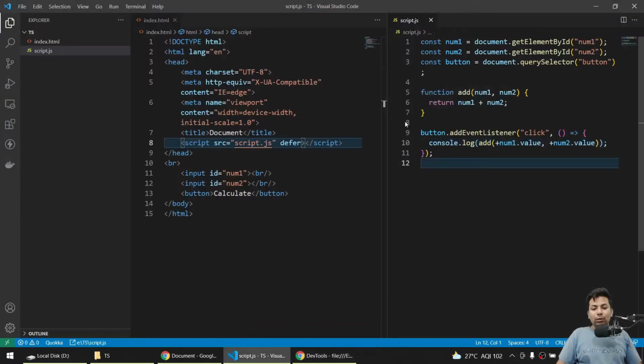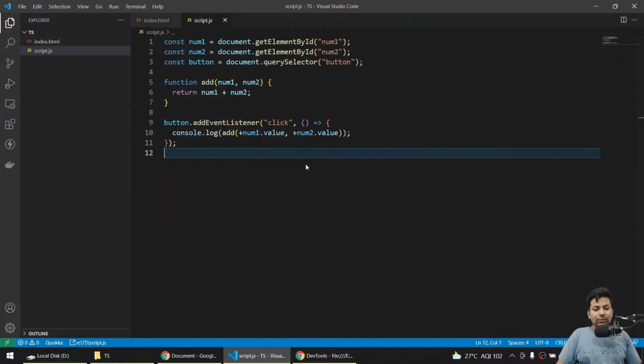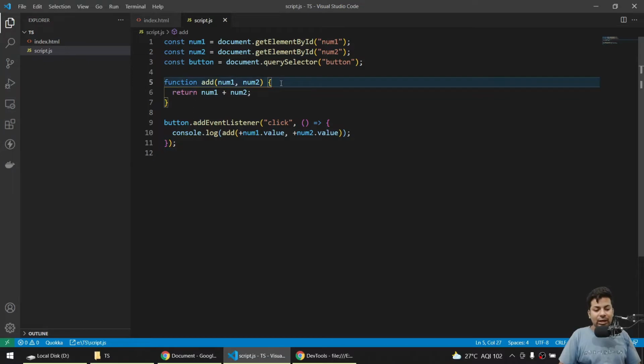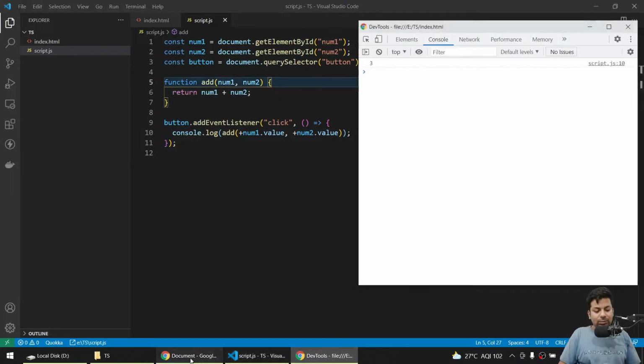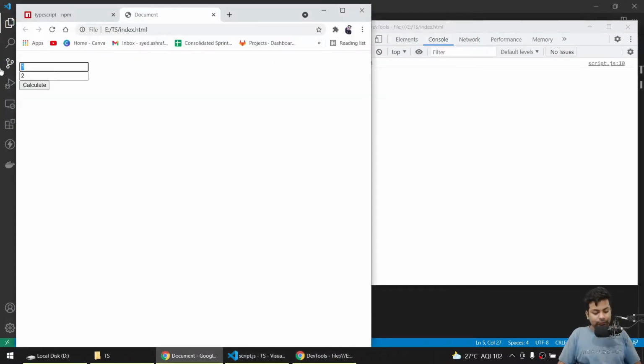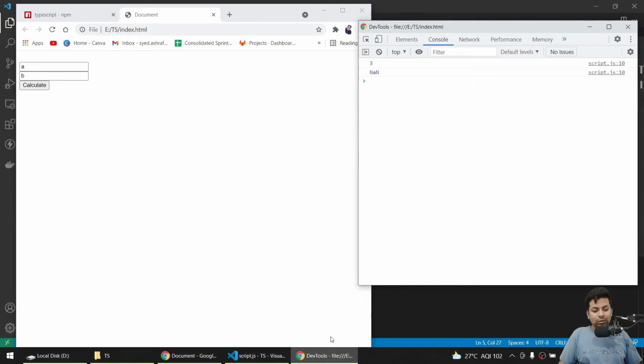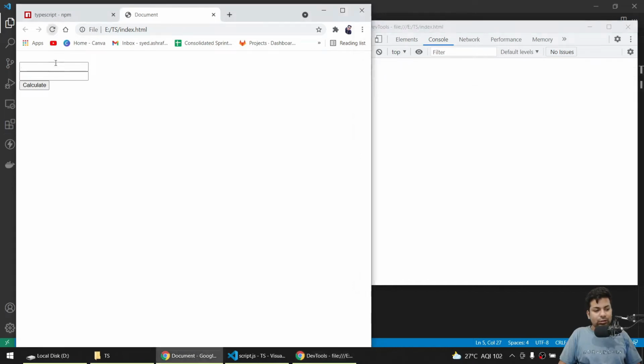So we have to overcome this problem with the help of TypeScript, because TypeScript makes sure that everything is correct. Like here, if suppose someone is sending a plus b, a comma b, calculate. Now it's saying NaN, because let me just reload that.